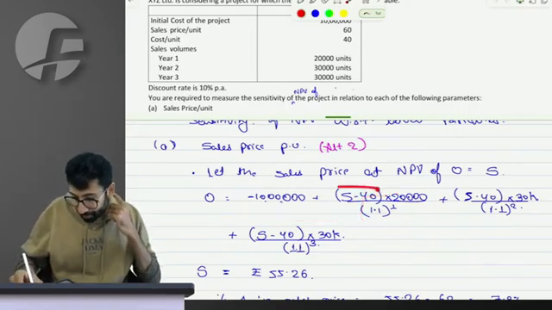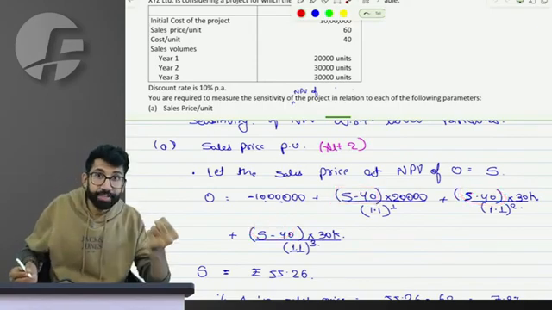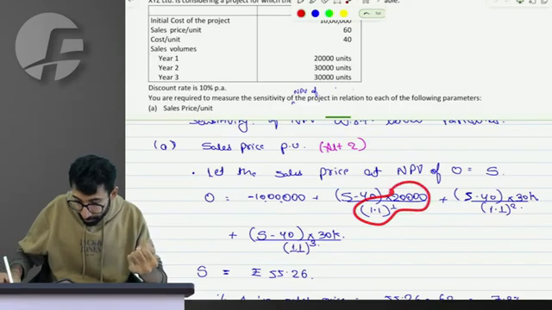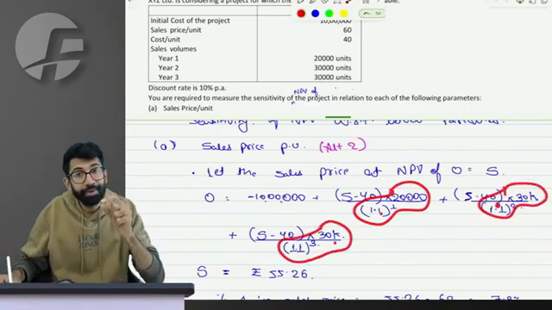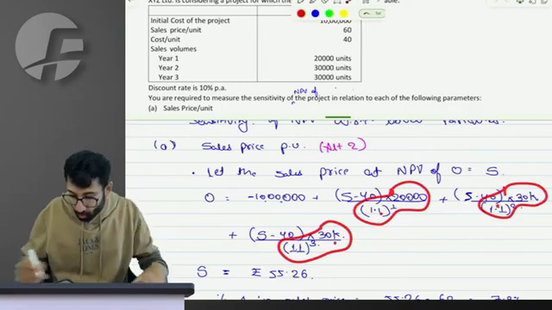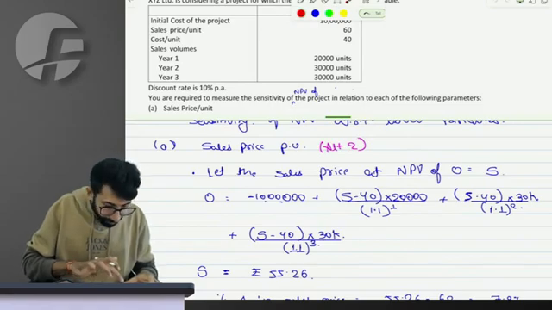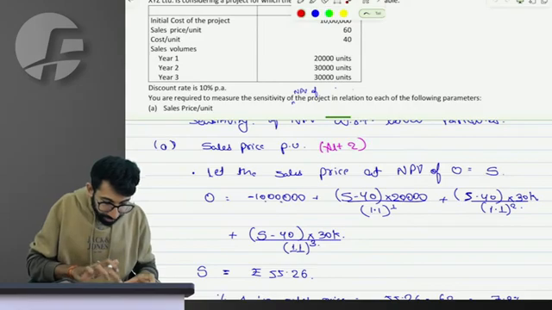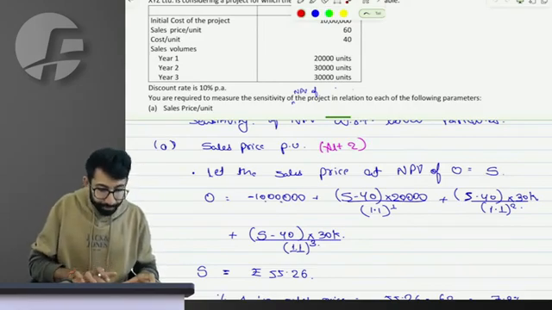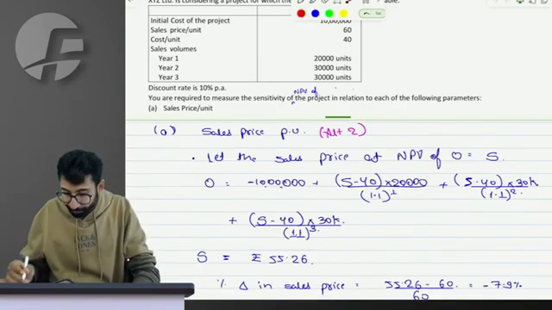Can I take S minus 40 as common? Can I take out S minus 40 as a common number and solve this particular part which have been marked red and add them up? So it is like 20,000 divided by 1.1 plus 30,000 divided by 1.1 square plus 30,000 divided by 1.1 cube. Memory recollect is 65,514, right?